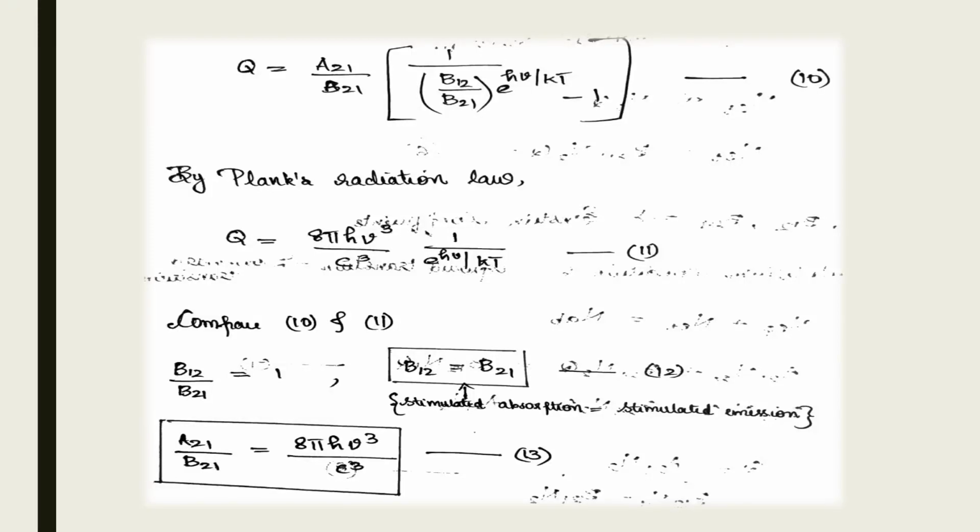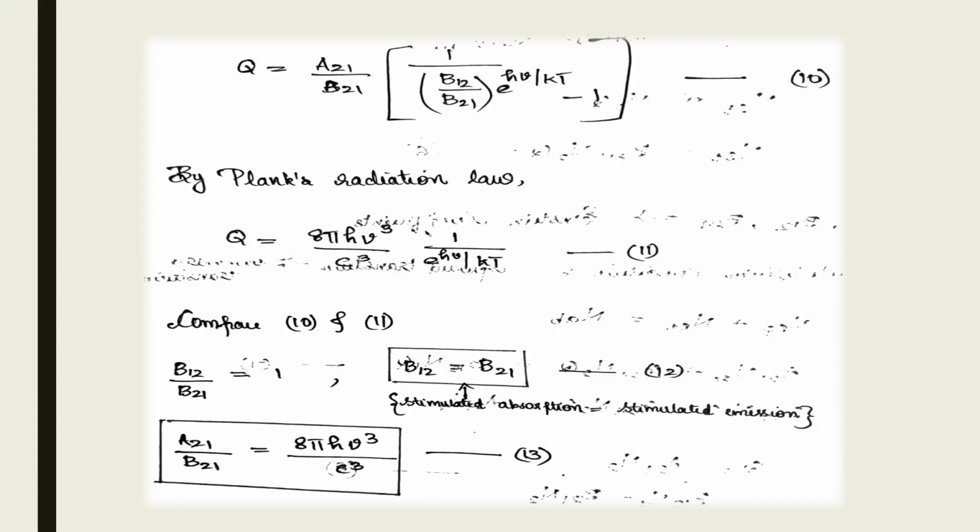Then Q is equal to A21 divided by B21 into 1 divided by B12 divided by B21 into e raised to h nu divided by kT minus 1, equation number 10. By Planck's radiation law, we know that Q is equal to 8 pi h nu cubed divided by c cubed into 1 by e raised to h nu divided by kT minus 1, which is equation number 11.